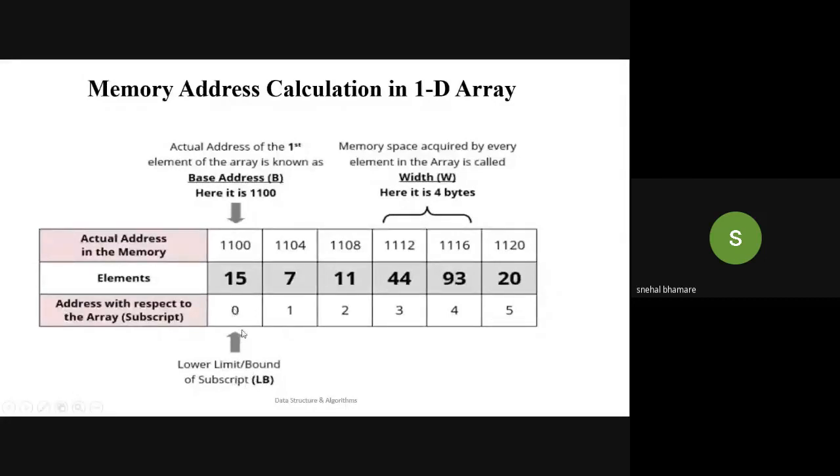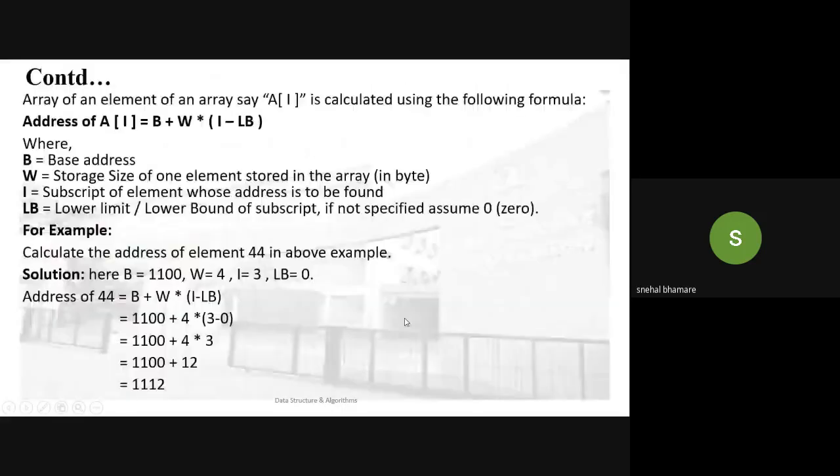Okay, got this. Now, calculation of the address of a particular element. For an array of elements, say A of I, the address is calculated using this formula: B, that is the base address, plus width into the subscript of the element whose address is to be found, minus the lower bound of the subscript. Okay, this is the formula to calculate the address.